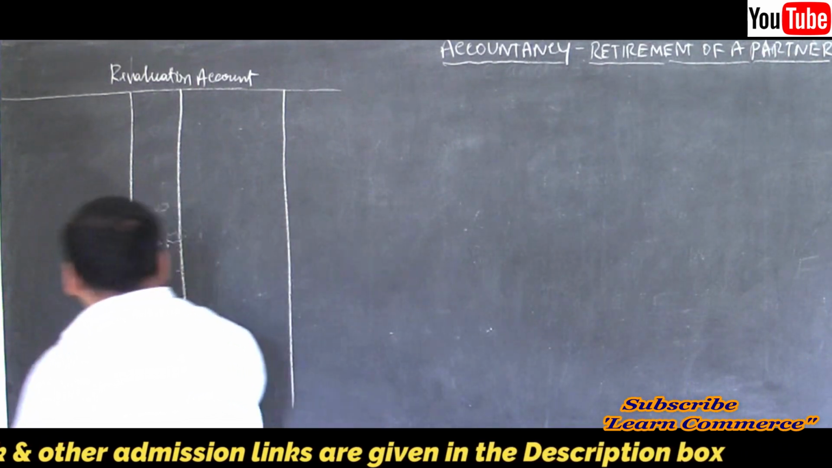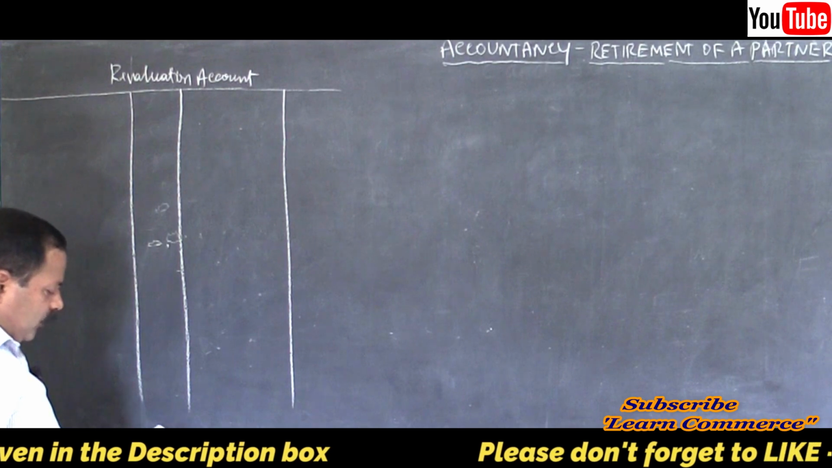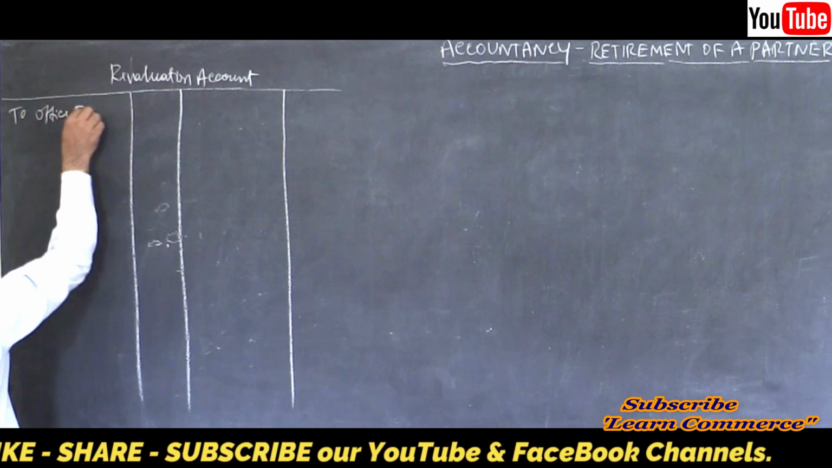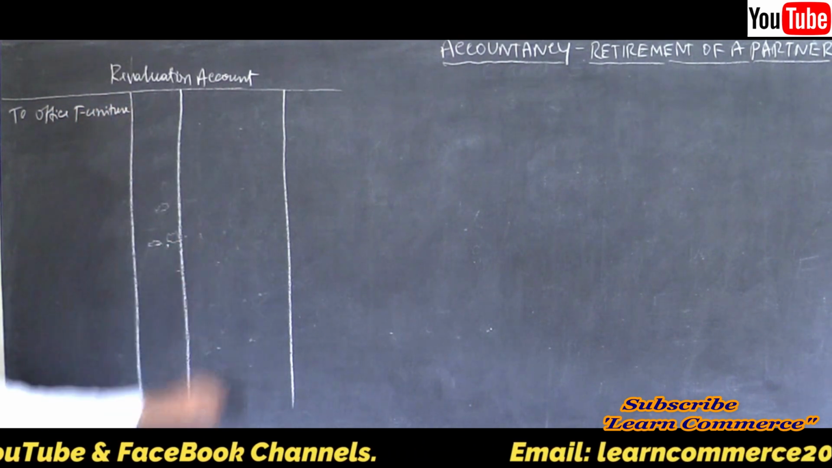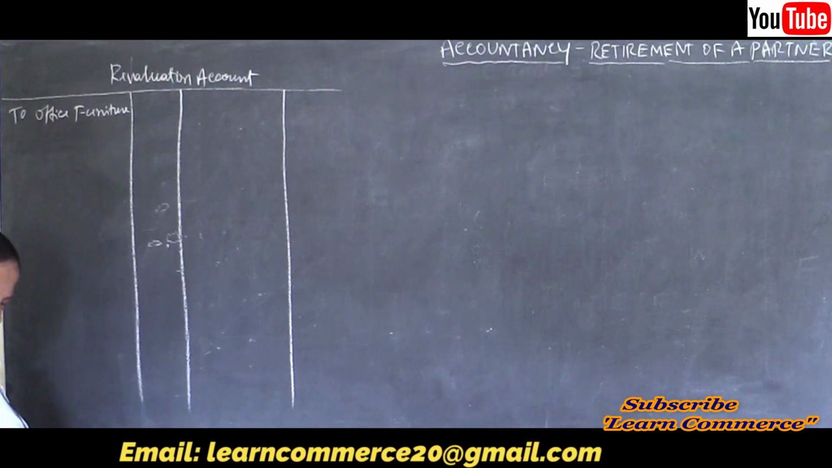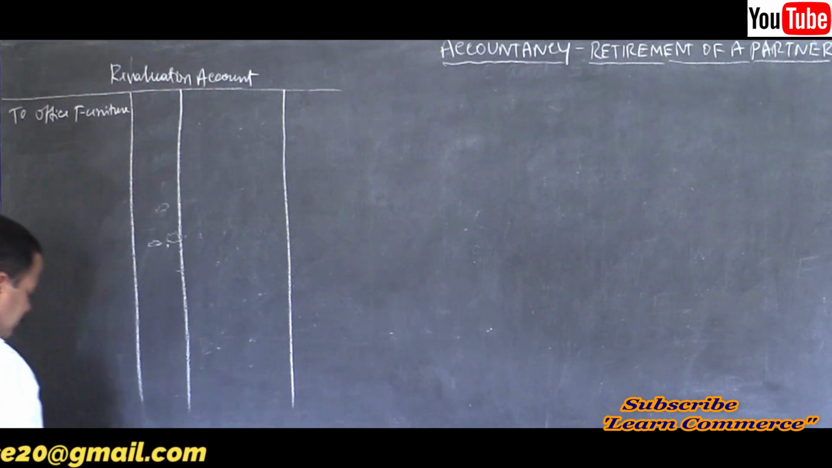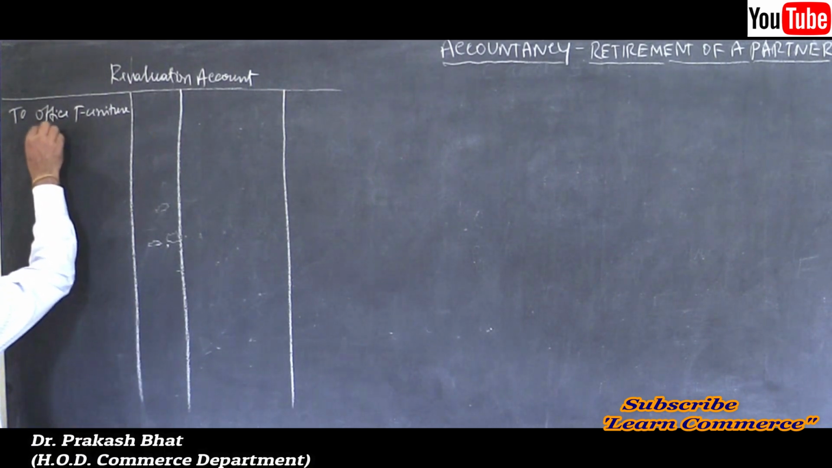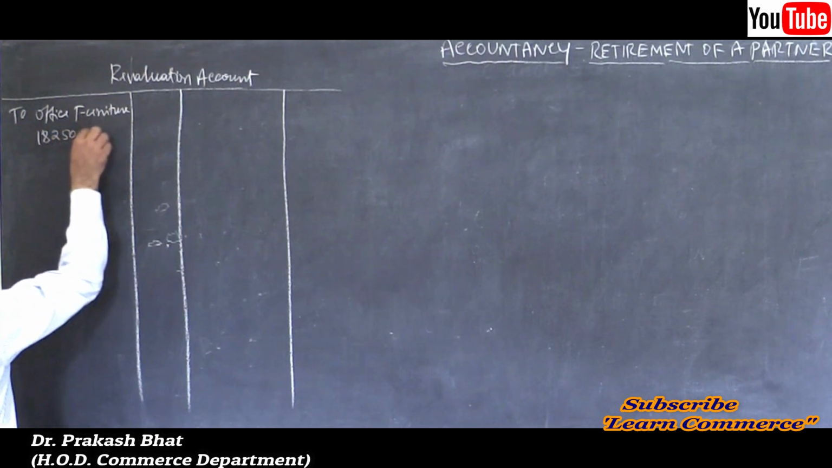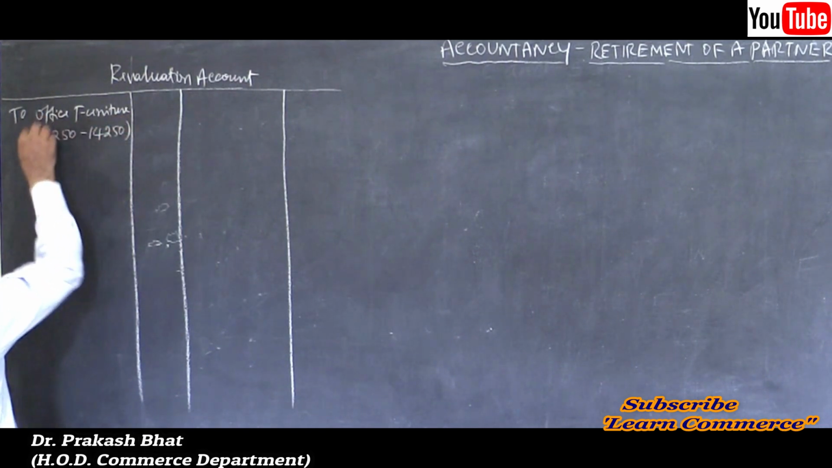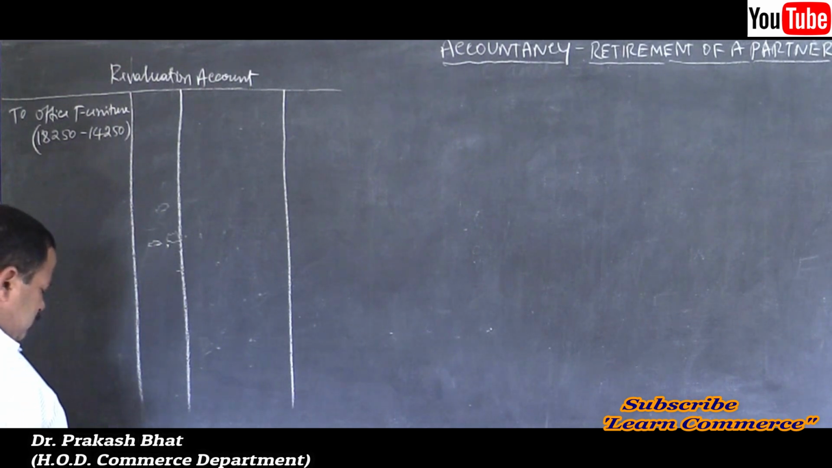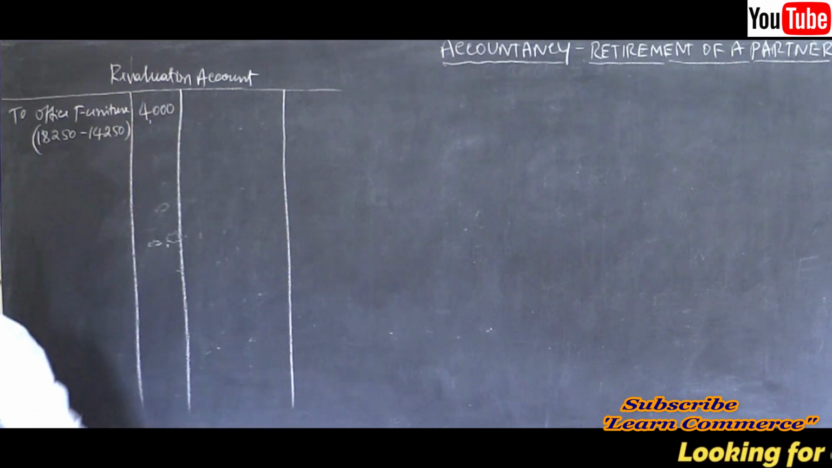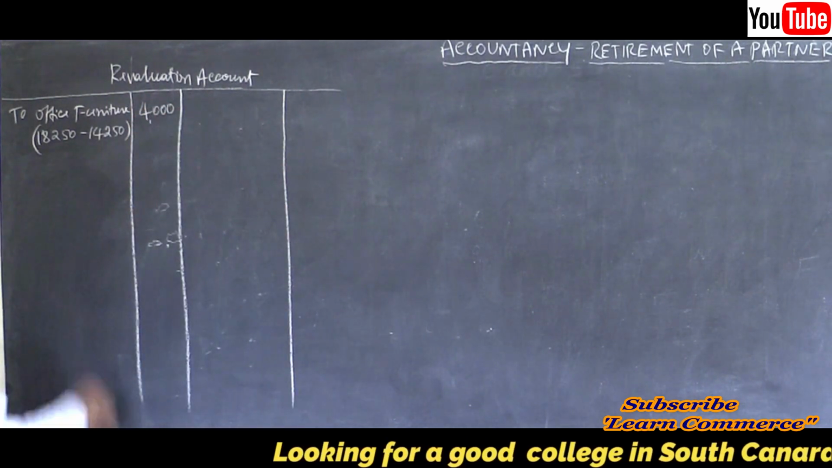Yes, I'll start with the debit side, to office furniture. Office furniture, how much is it? 18,250 minus 14,250, there is a decrease. So 18,250 minus 14,250. That's all. 4,000, right? Then land and buildings.